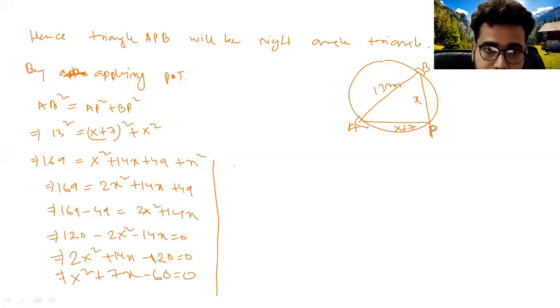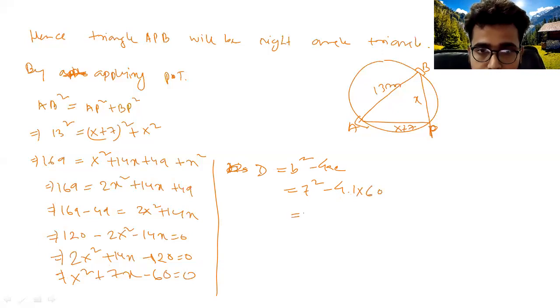So now see here, find the discriminant. The discriminant is denoted by D. I think I have already discussed it in the class. So what is B here? The value of B is 7. So 7 square, then minus 4. A is 1. And C is 60. So 7 square... C is not 60, C is minus 60. So it will be minus 60.